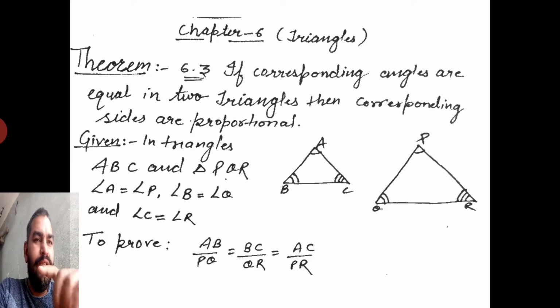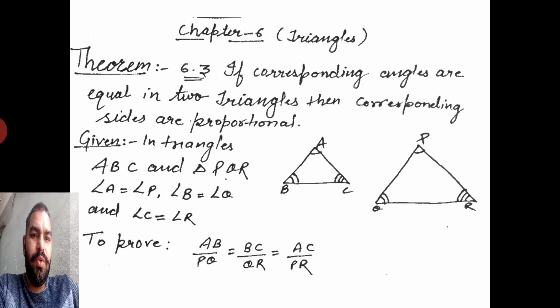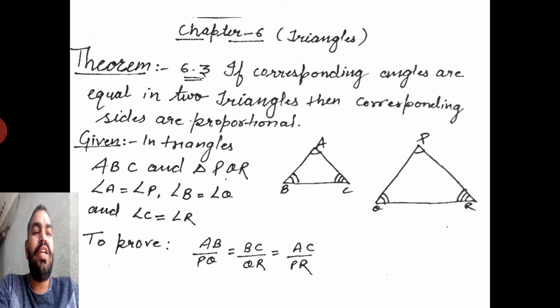So first of all, you have to understand what is given in the statement. The given statement is that the two triangles are equiangular. Equiangular means if the corresponding angles are equal, then these triangles are known as equiangular triangles. So let's start.